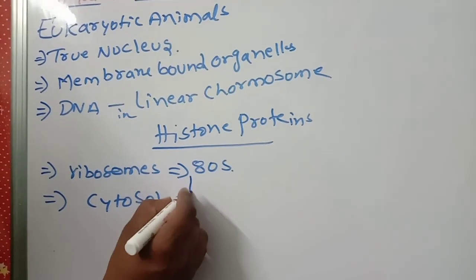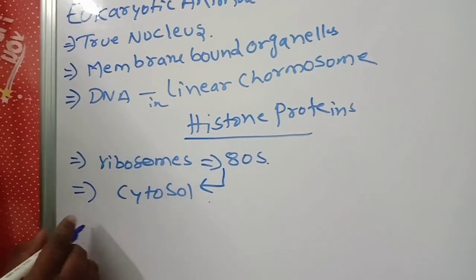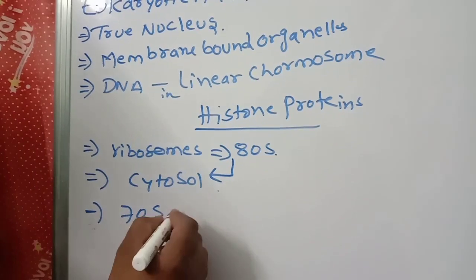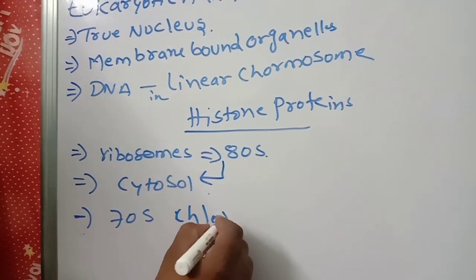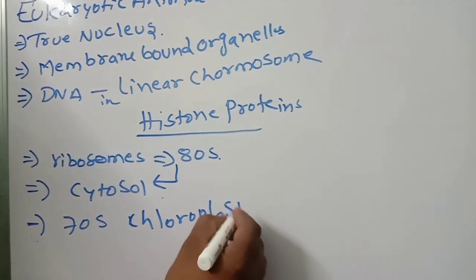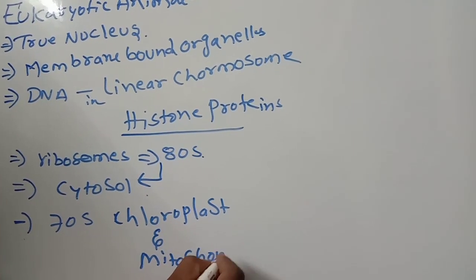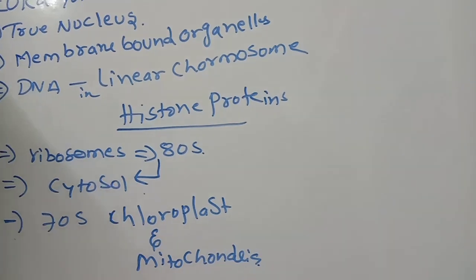Okay, 80S type is there in the cytosol and 70S type also there in the chloroplast, and a very important bit here: chloroplast and mitochondria have 70S ribosomes.